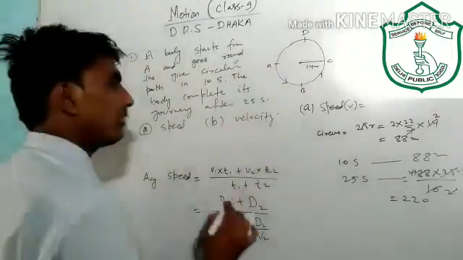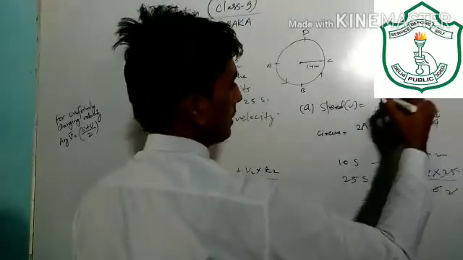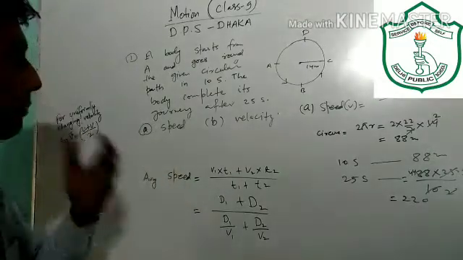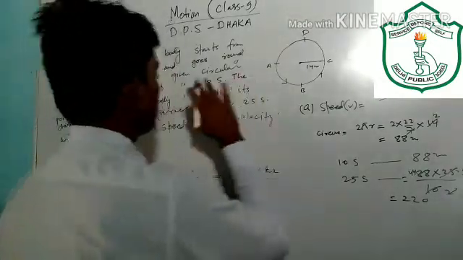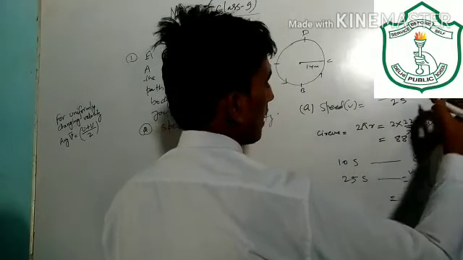So total length of path is 220 meter. 220 meter distance is covered by the object in total 25 seconds, and the total time is 25 seconds. So what will be the speed?